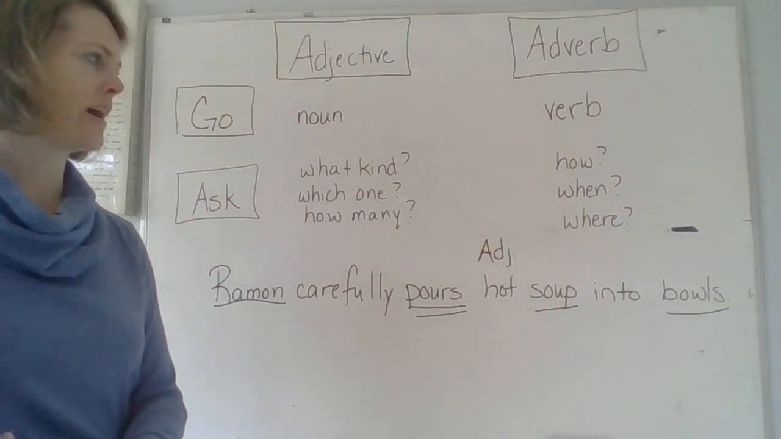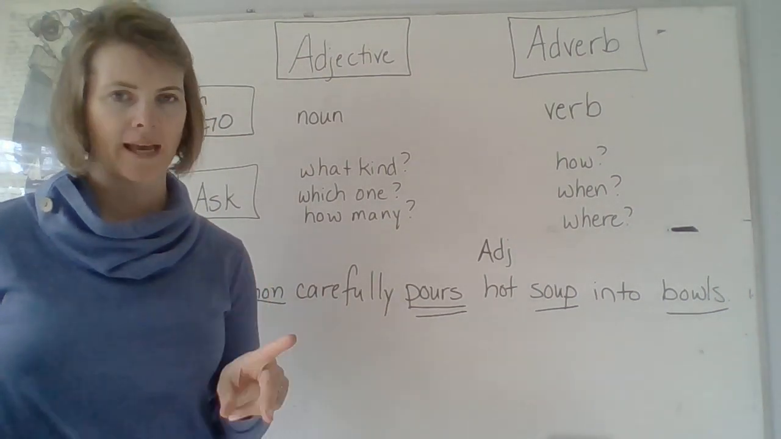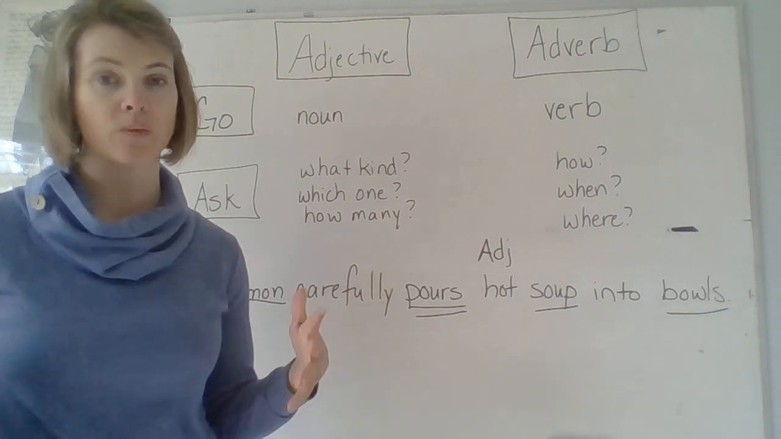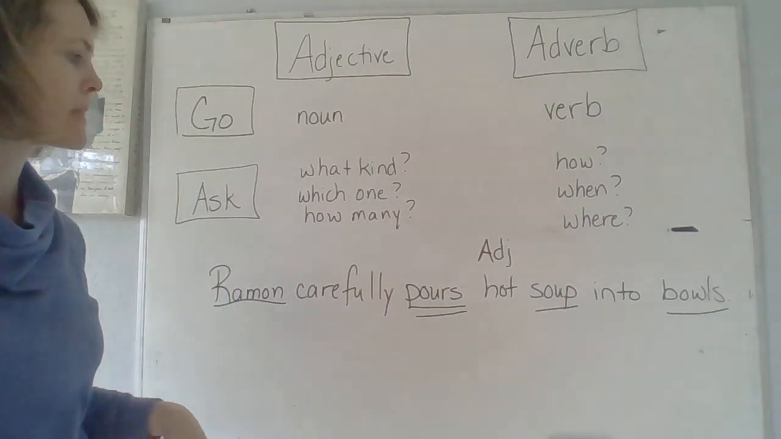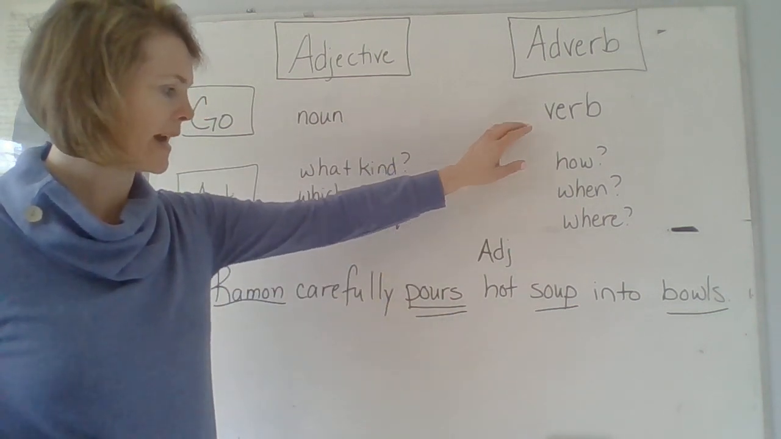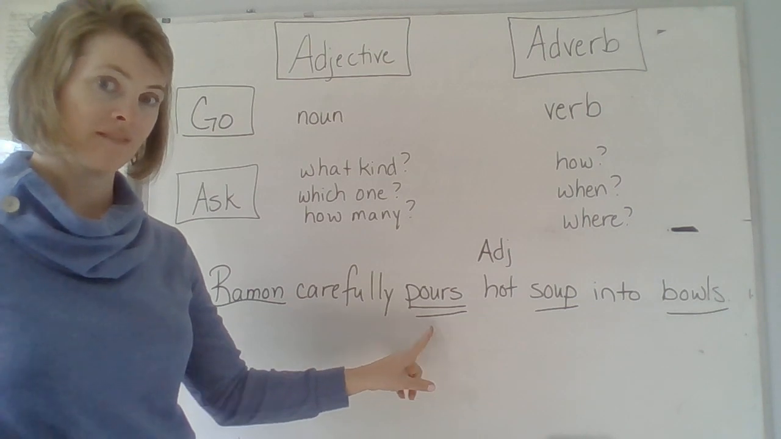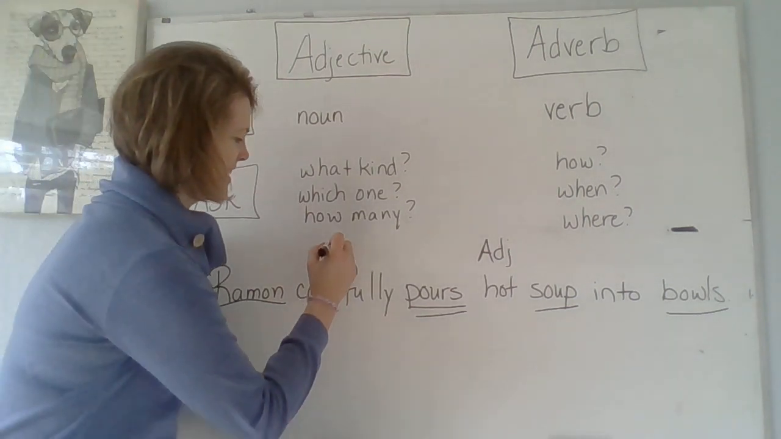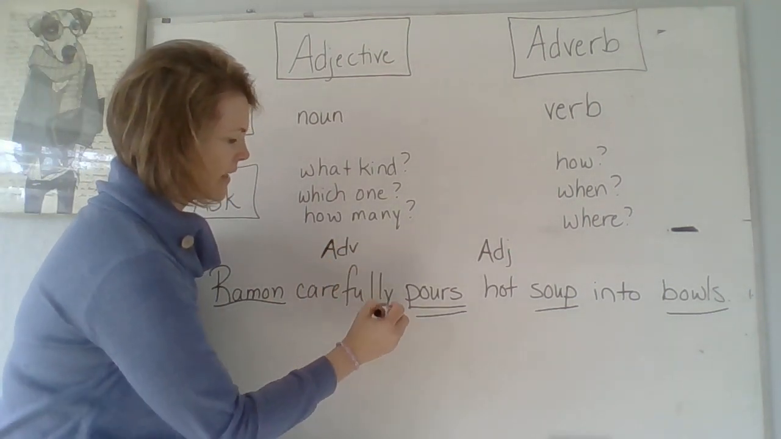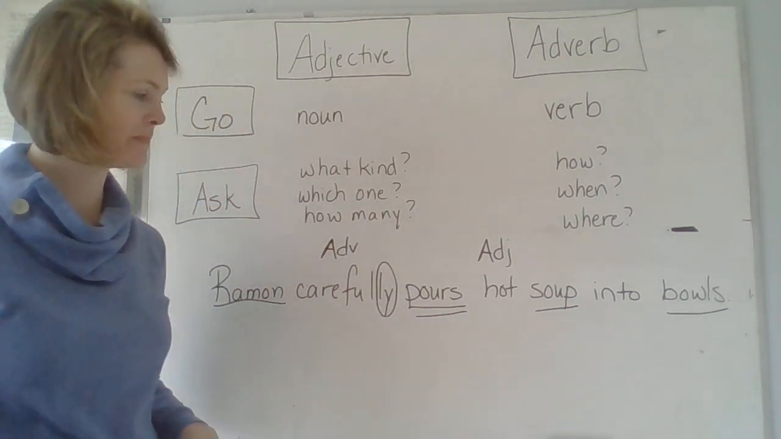Okay. Now I'm going to find my adverb. Remember, they've told us there's only one adjective and one adverb in every sentence. Otherwise, we could keep looking for more. But we've already found our one adjective. So here's our verb. I go to my verb and I ask, pours how? Carefully. And you might have spotted the ly on the end, which is a giveaway. That is an adverb.